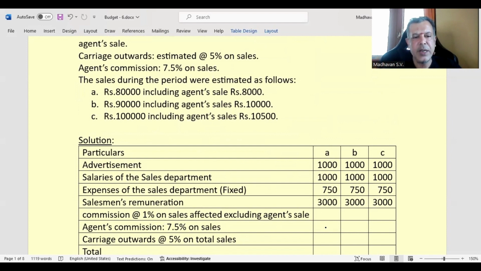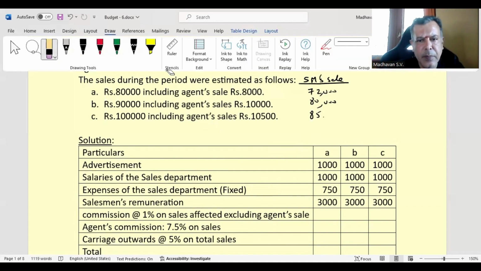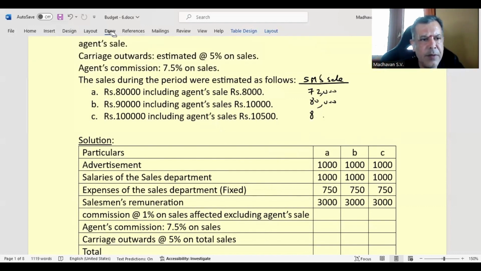Now commission at the rate of 1% on sales affected excluding agents' sale. So here salesman's sale will be 80,000 minus 8,000, we get 72,000. Here 90,000 minus 10,000, we get 80,000. 1 lakh minus 10,500, it becomes 89,500.